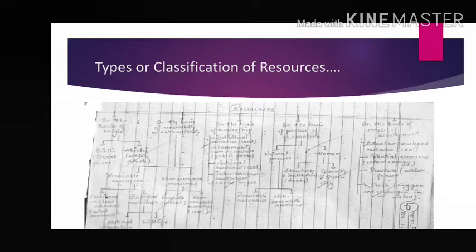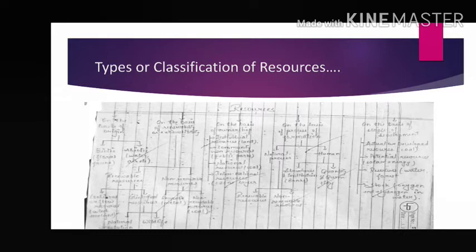It may be a club, a society, etc. Third is national resource, where a country, a nation is the owner. And the fourth is international resource, that means the whole world is the owner. Not a single country, but all the countries are the owners. That is called an international resource.